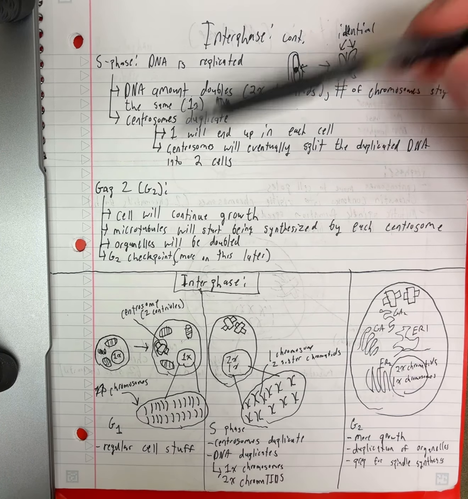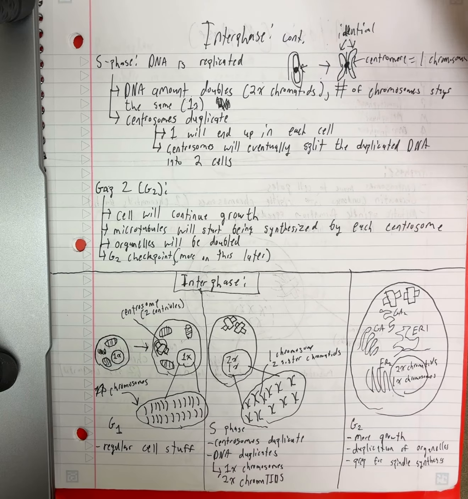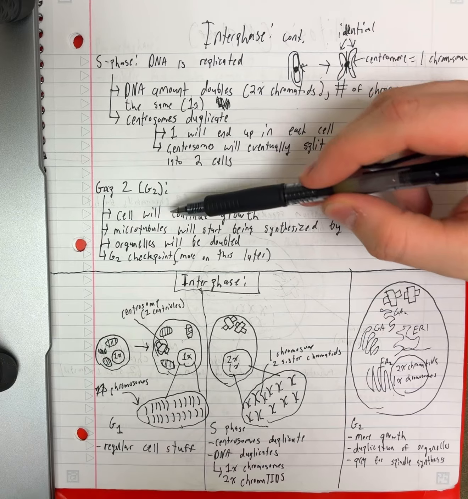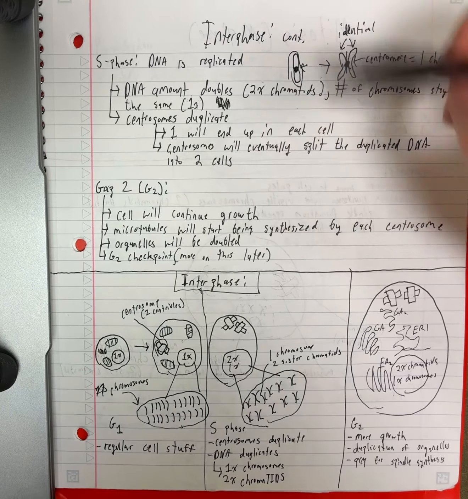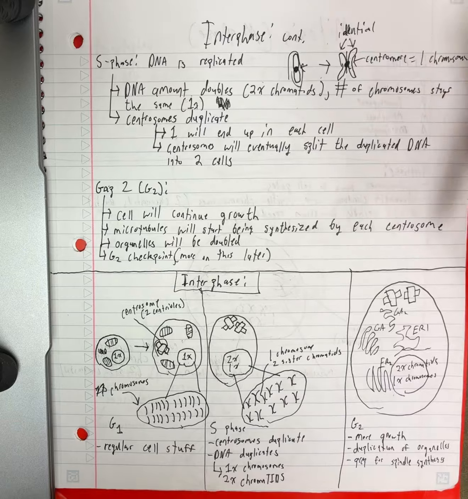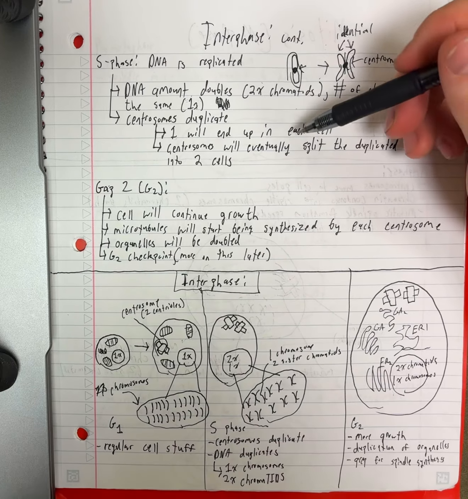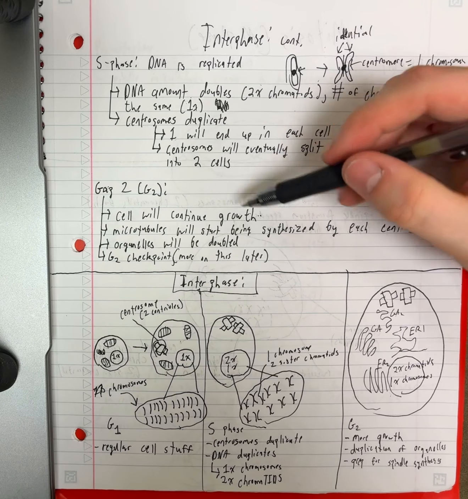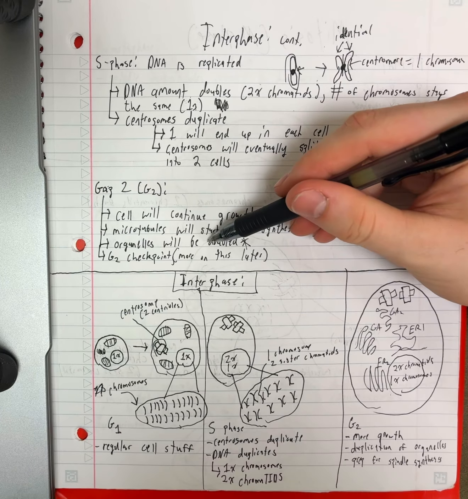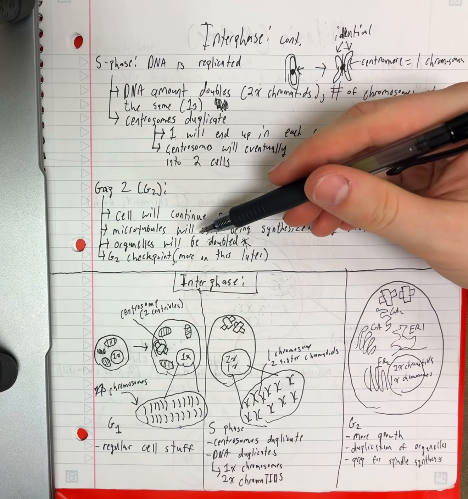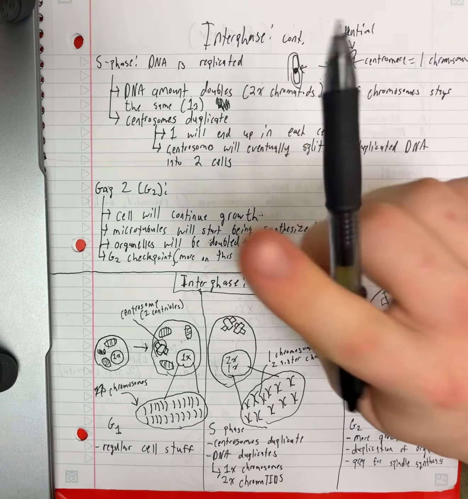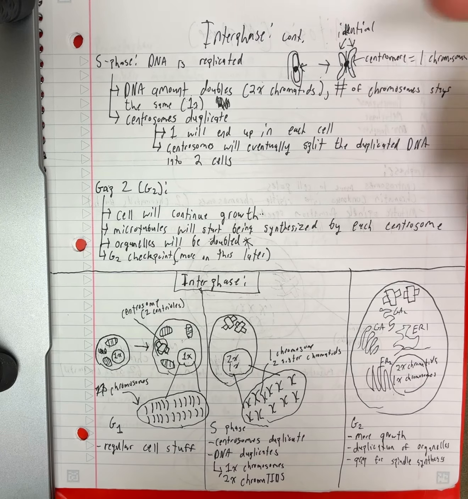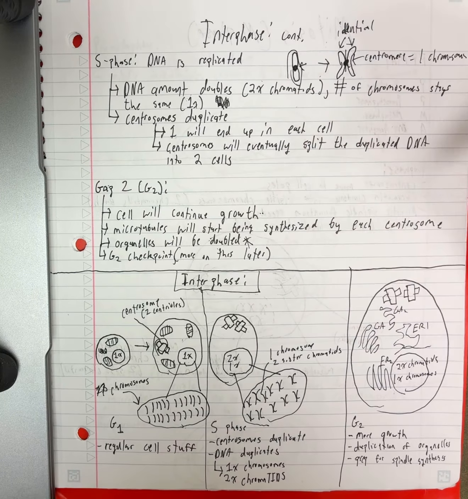So the last part of interphase is going to be GAP2, or the G2 phase. So this is after synthesis. So we have double the amount of chromatids, and GAP2 is really going to just be preparing for mitosis. And if we're preparing to split the cell in half into 2 identical cells, we need to do a couple things. One, we need enough size to be able to make 2 fully functional cells. We also are going to need to double the number of organelles, because let's say we only have, obviously you have many mitochondria, but let's pretend that a cell only has 1 mitochondria. If it wants to split and divide, it's going to have to make a second mitochondria, 1 for each cell. So we're going to double the organelles.